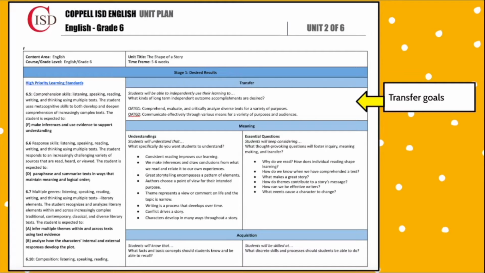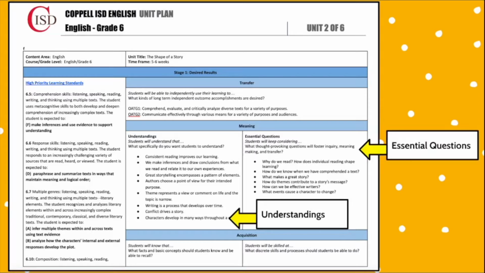You will see in the next few slides examples from the 6th grade unit of each component. At the top, you will find the transfer goals, what learners will be able to do outside of this unit into new contexts. Below the transfer goals is the meaning-making section containing the understandings and essential questions. This section breaks down the important concepts and guiding questions of what learners should understand before transferring. For example, learners should understand that writing is a process that develops over time. To help guide learners to this understanding, you might use the essential question, how can we be effective writers?